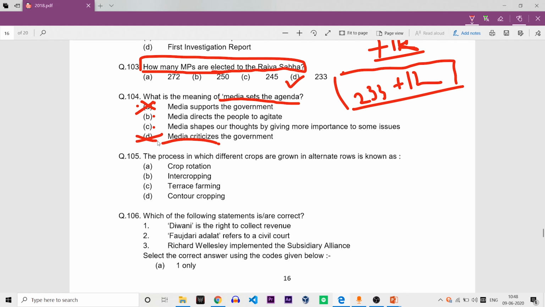Media never, or very rarely, directs people to agitate. So media shapes our mind by giving more importance to some issues. This is the correct answer, and this is the meaning of media sets the agenda.